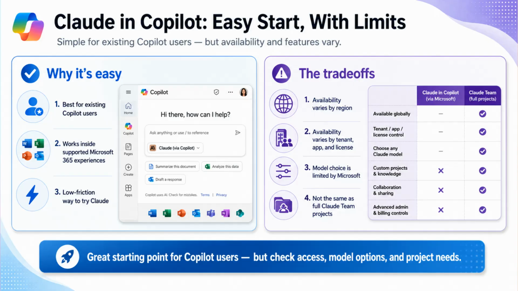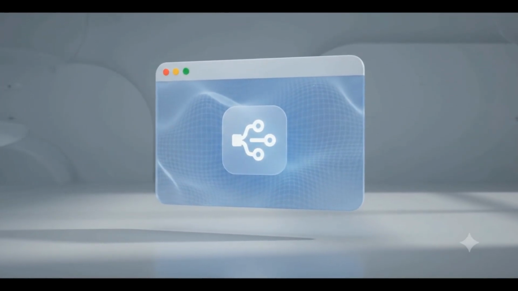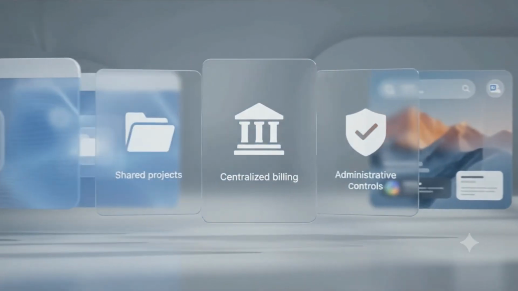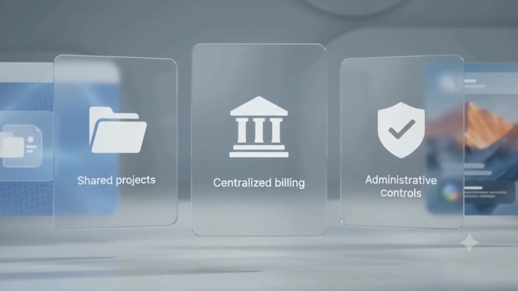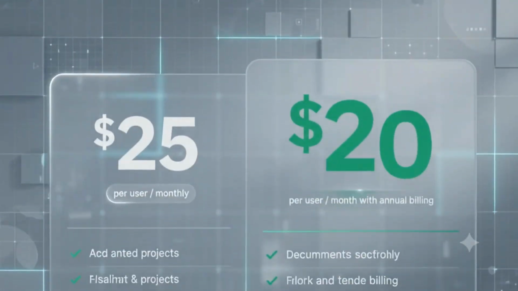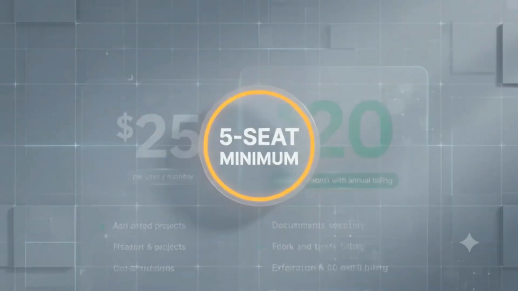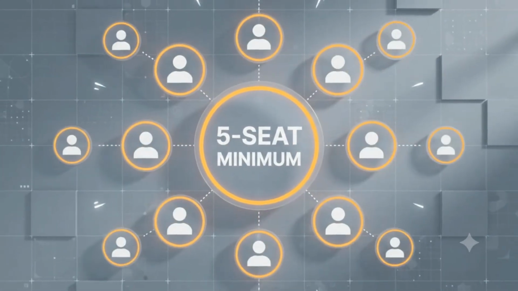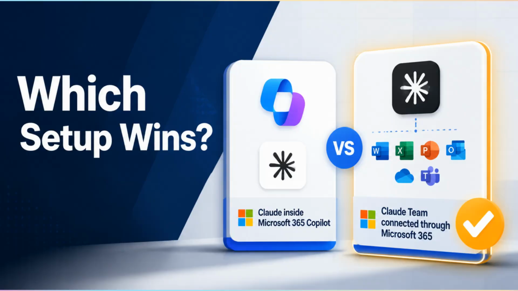Claude in Copilot does not require a separate Claude subscription. The Microsoft 365 connector is available across Claude plans, so Claude Team is not required just to use the connector. However, businesses that need a managed team workspace may consider Claude Team. Standard team seats cost $20 per user per month with annual billing or $25 with monthly billing, with a 5-seat minimum. So which option fits your business?